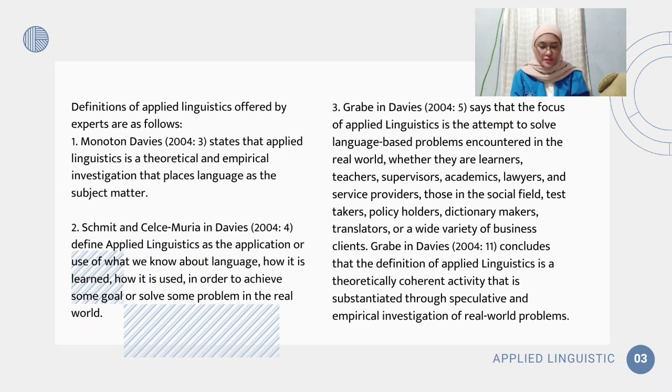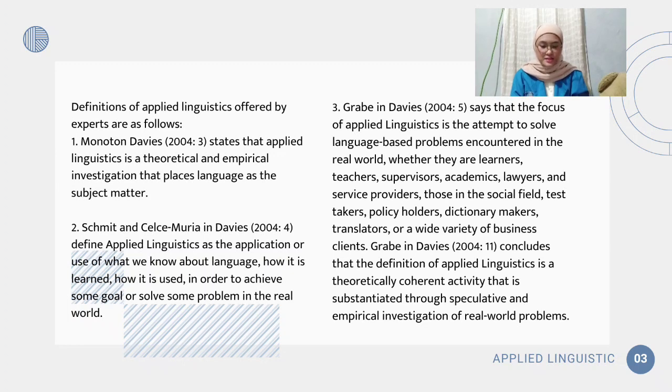The first is from Davis 2004, who states that applied linguistics is a theoretical and empirical investigation that places language as the subject matter.